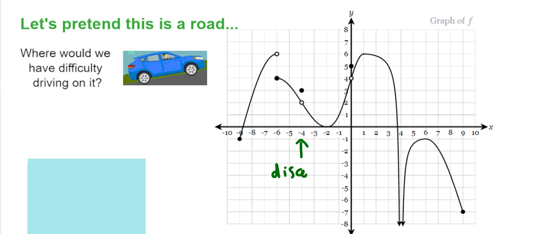So we're saying discontinuity at x equals -4. Now there's different kinds of discontinuities. There are removable and there are non-removable, right? Anytime a hole is involved, I like to think about the road thing because it's kind of like, oh, that's just a pothole. Let's just fill that in. We can remove that discontinuity. I mean, it might be a big pothole, but we'll just fill that in. So this is a removable one.